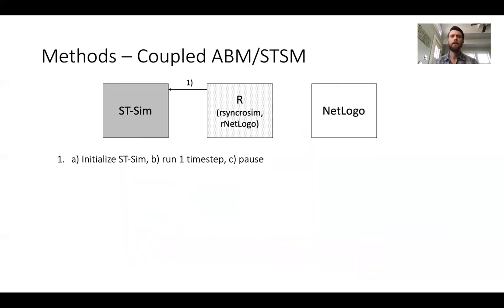To give you a general sense of how we did this, we used three software platforms: STSim, R, and NetLogo. R is really the intermediary here. We used it through the RSynchroSim and RNetLogo packages to drive both STSim, the state and transition simulation modeling platform, and NetLogo, the agent-based modeling platform. So we use R to initialize STSim, run it for a time step, and then importantly, we developed the capacity to actually pause the model run, not stop it completely, but just pause it, so that we could pull out the relevant spatial data and convert it to a format that NetLogo could recognize. In our case, we were pulling out a raster of state classes.